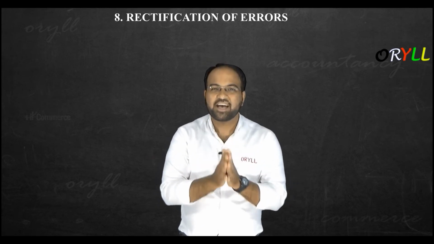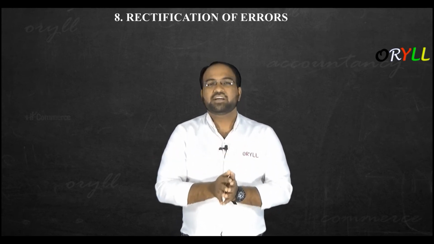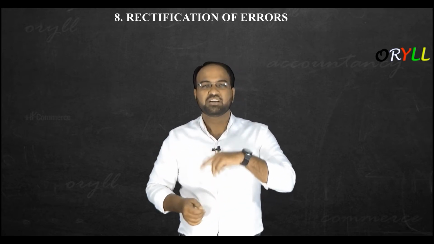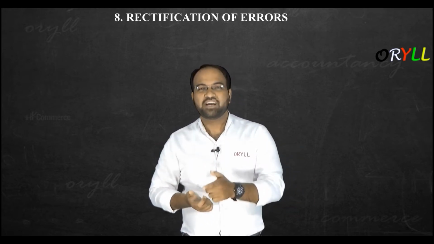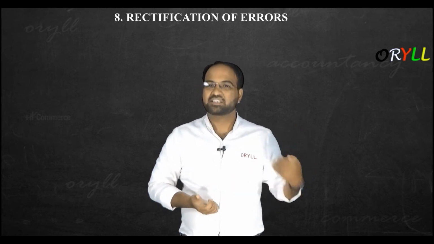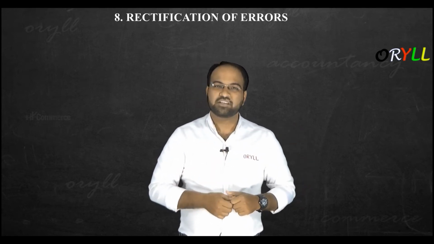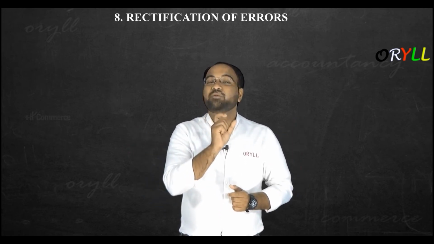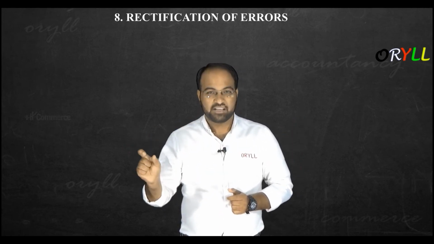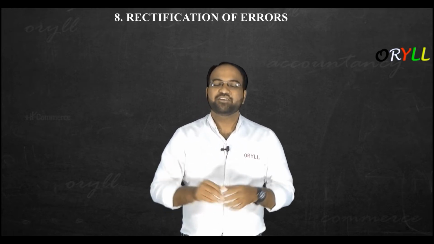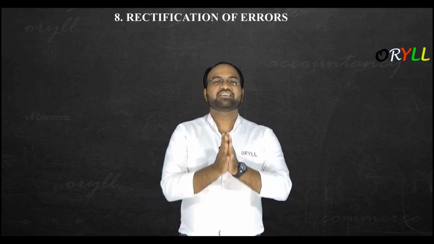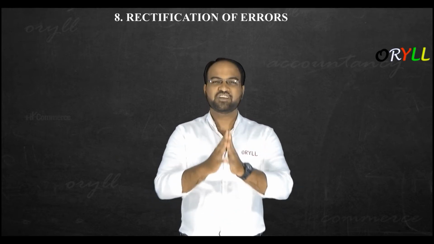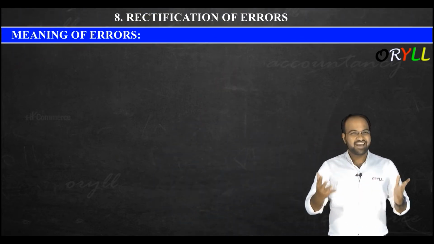Whenever there is any error, whenever there is any mistake, you cannot strike off that. In order to rectify that error, you have to pass one more entry, and that one more extra entry, which you will be passing to rectify the error, will be called rectification entries. So in this chapter we are going to discuss all about this thing only. Got it? So let us see the first topic, that is meaning of errors.